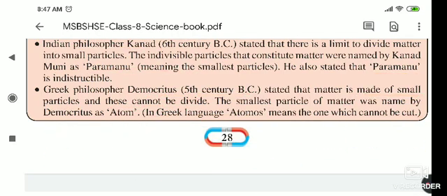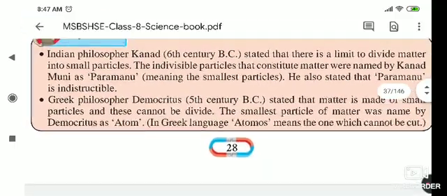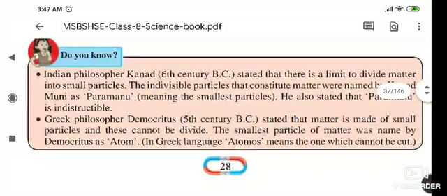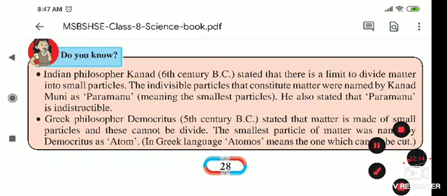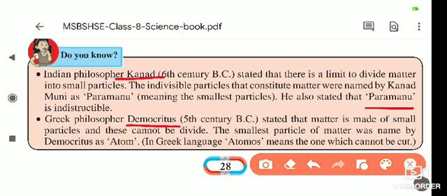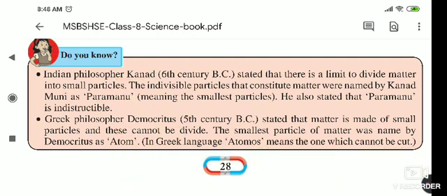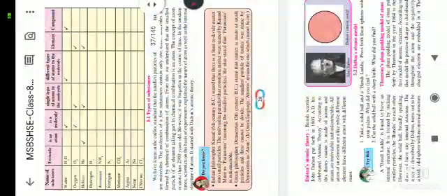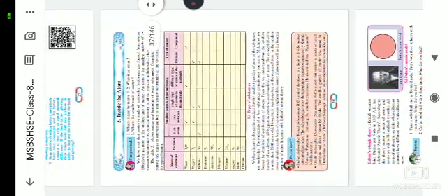As you know, when we divide and redivide the smallest particle of matter, one step comes after which we cannot divide further, and that is why he called it atomos. Our Maharshi Kanad called it Paramanu, and the Greek philosopher Democritus called it atom. Atom means atomos, which cannot be cut, and Paramanu means the smallest particle of matter. So this is the history behind the study of the inside of the atom.